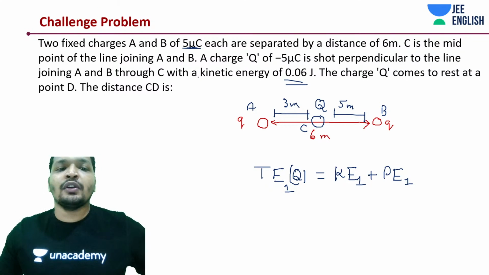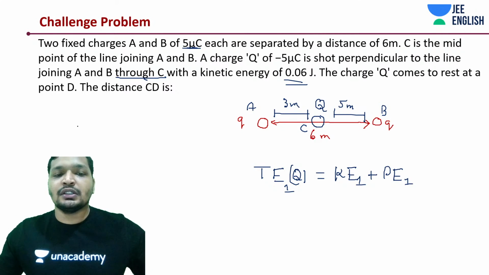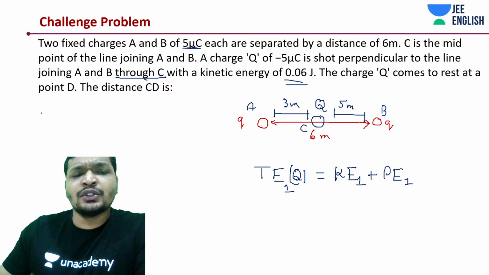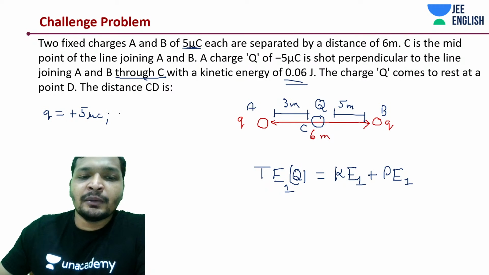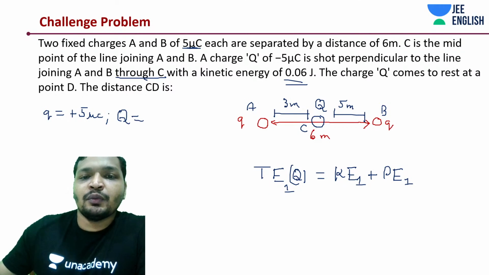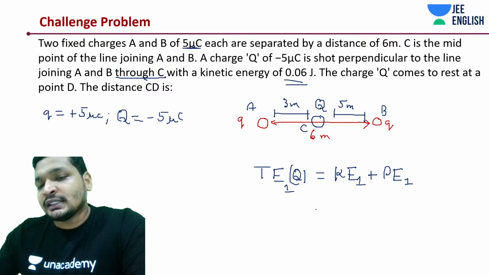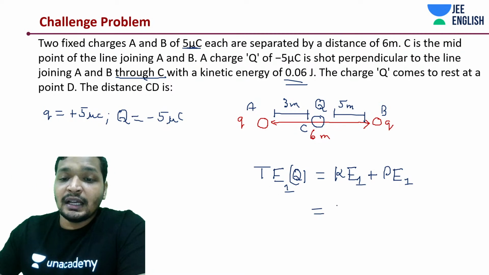A charge Q is shot perpendicular to the line through C with a kinetic energy of 0.06 joules. So first of all, let me quickly write down what Q is. Q is plus 5 microcoulomb. I'm very particular about the sign, so just keep noticing it. The reason is that sign matters a lot. That being said, now you need to do the rest of the math, students. There is no way out of it.